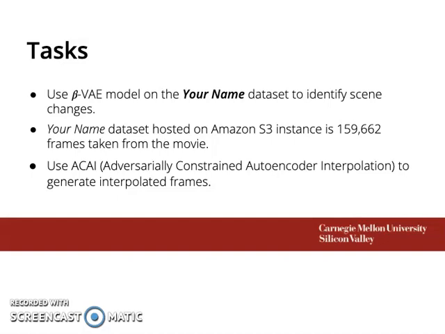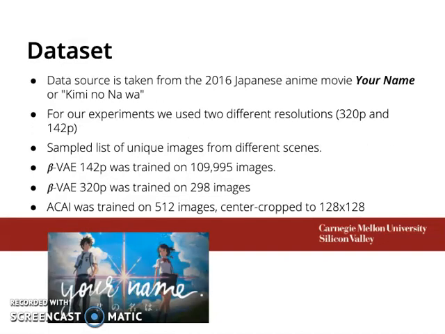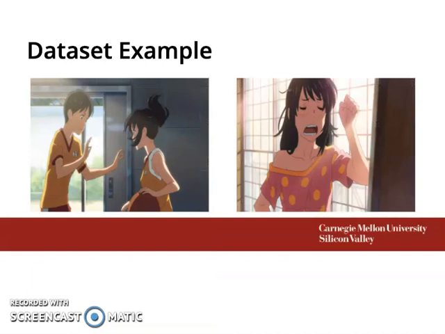Our work can be considered a re-implementation of a few papers with modifications on existing model structures in order to accomplish the task. In regard to the dataset, we made use of two different resolutions of the movie, 142p and 320p, took samples from a list of unique images from different scenes, then trained each model on the shown number of images. In this slide, we show a couple of examples of our data.